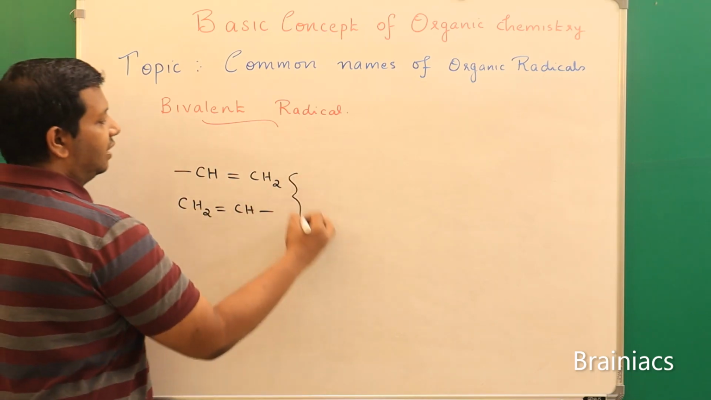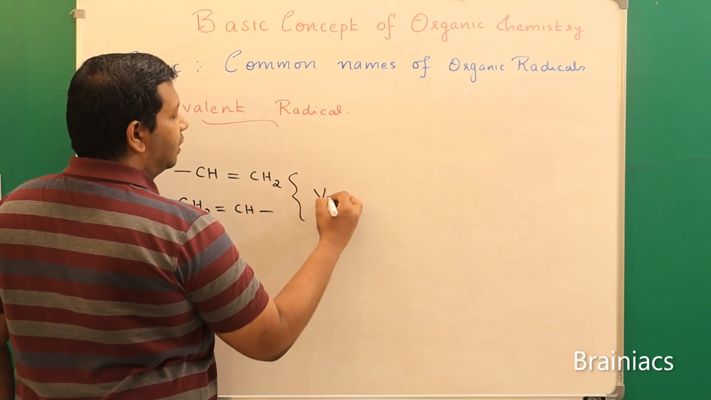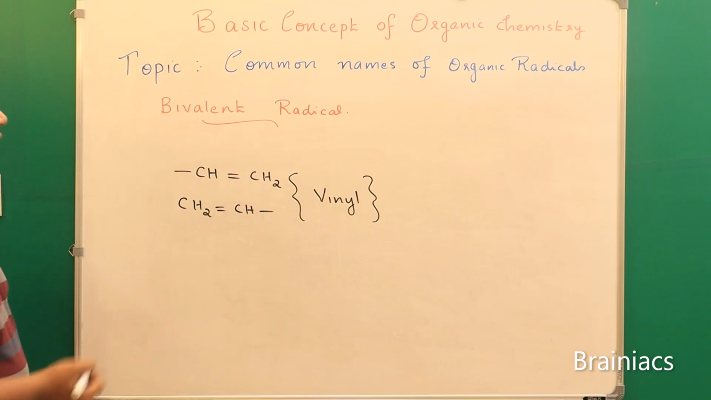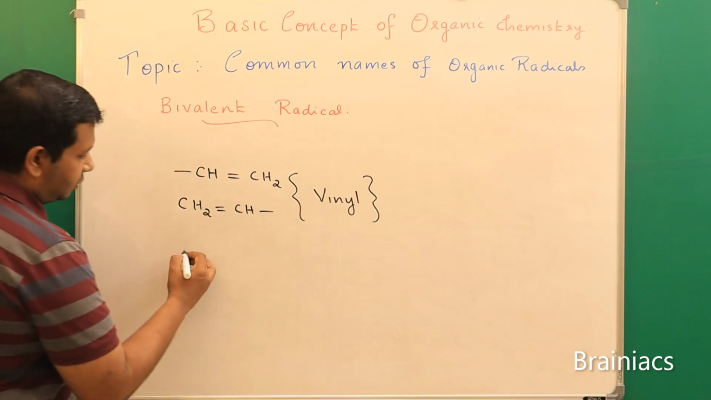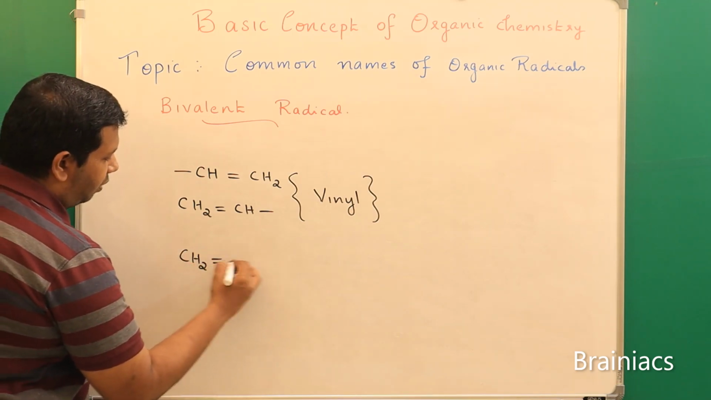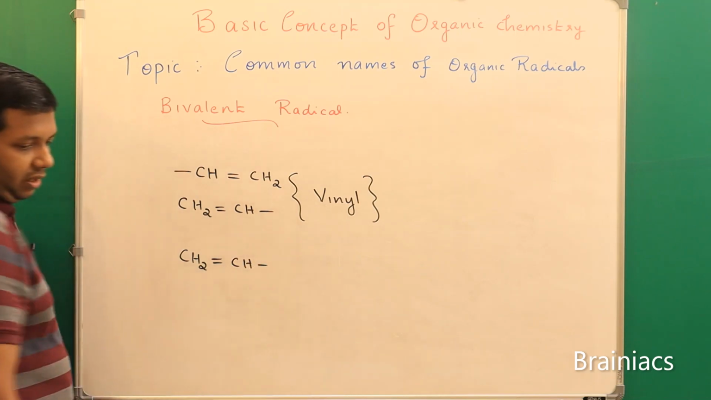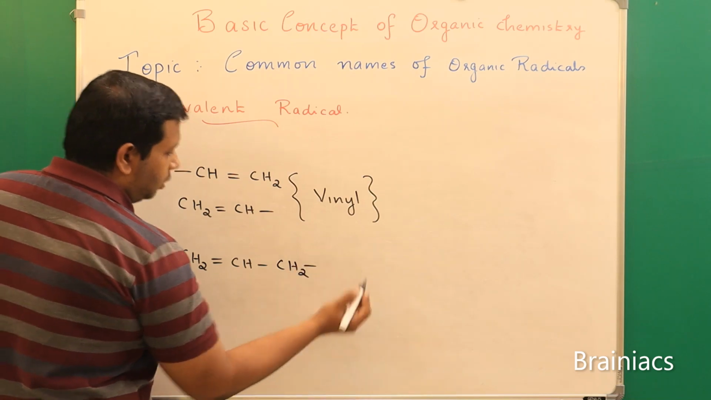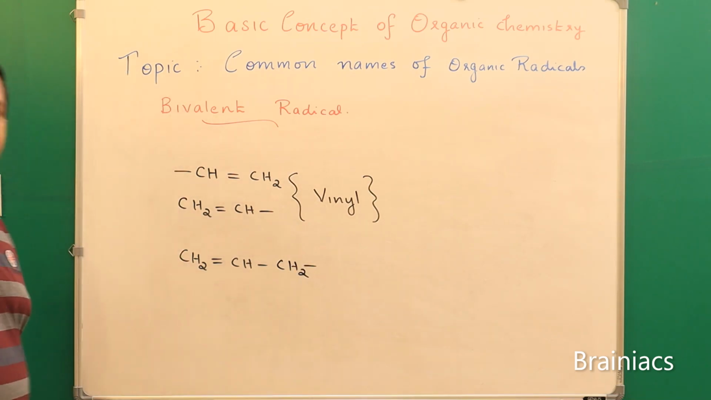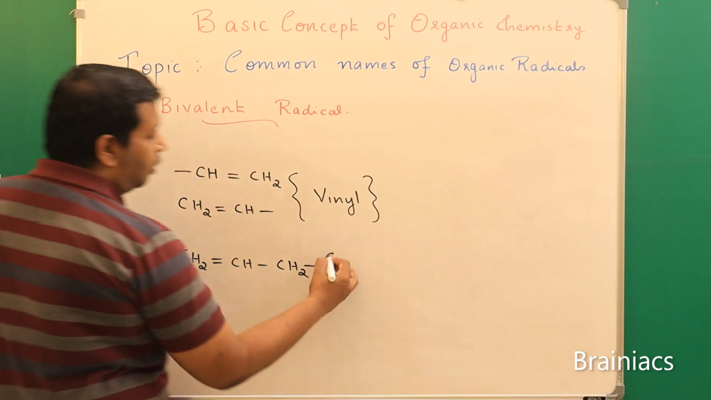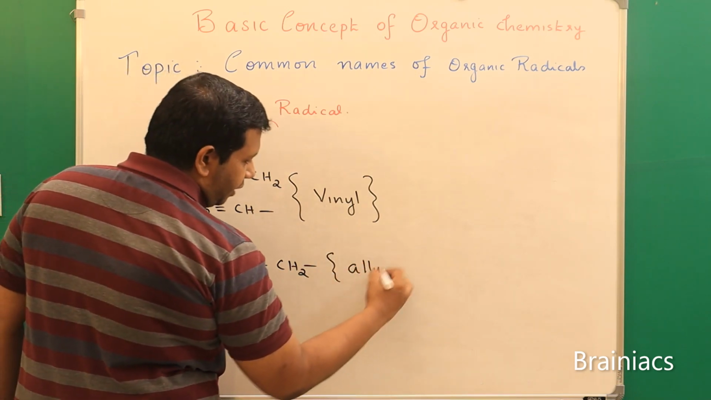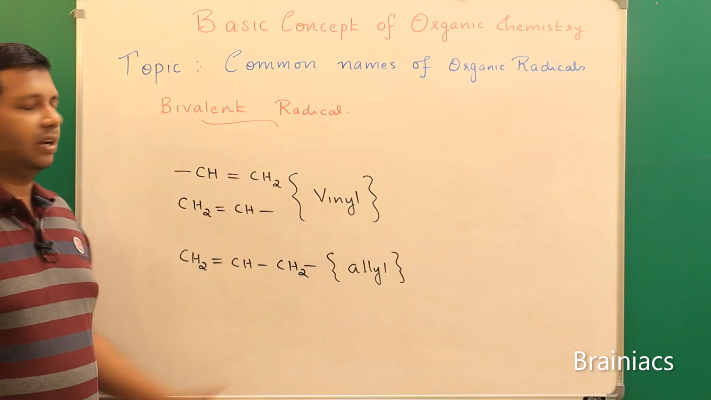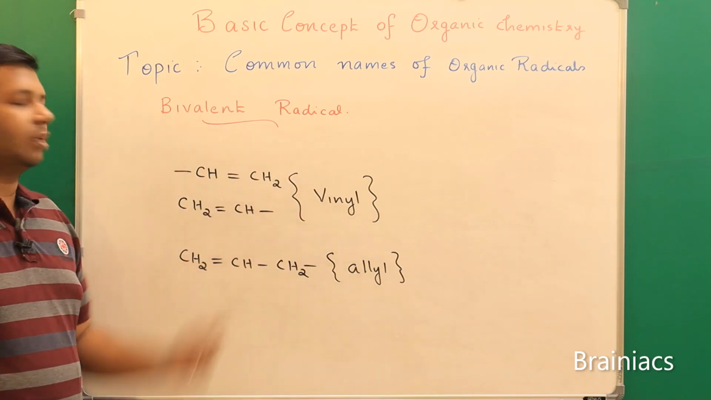So this radical is called, please learn that, vinyl. You need to remember vinyl. And there is another special one, CH2 double bond CH, CH2. What is the name of this radical? This is a special case, also called the allyl radical. Allyl. These two are very important. The third one is not that important, because these two are mentioned in your textbooks.